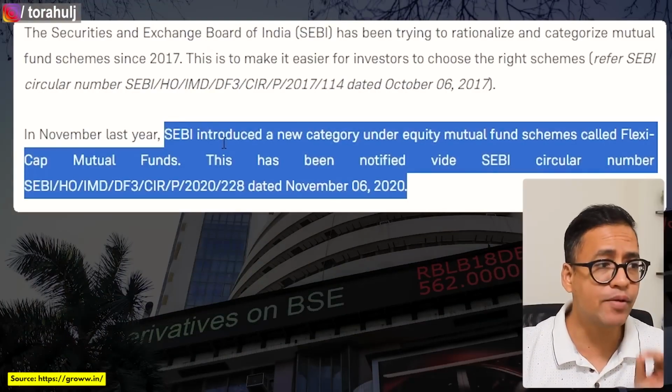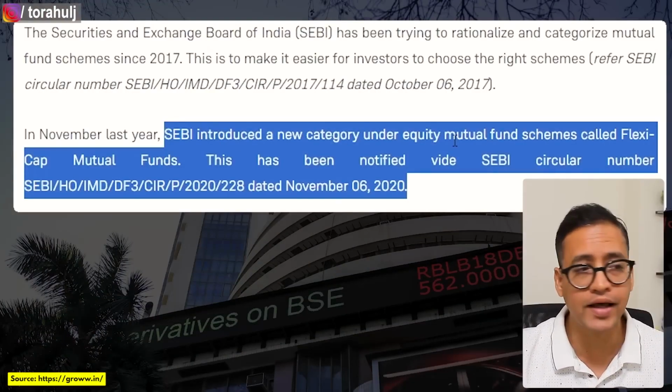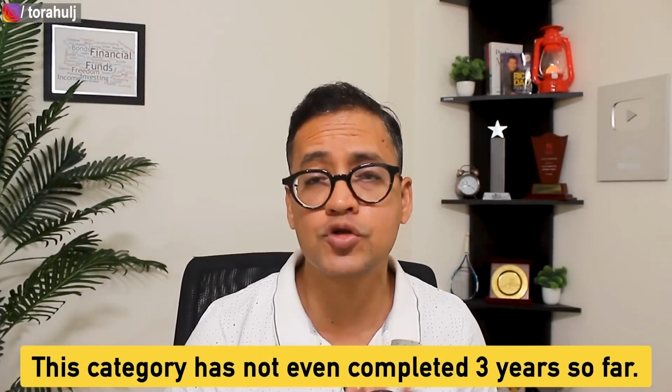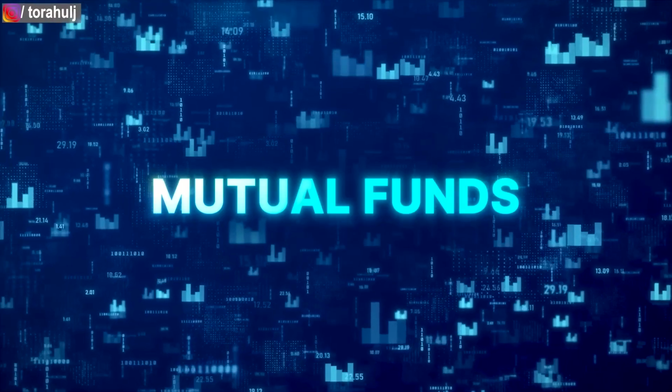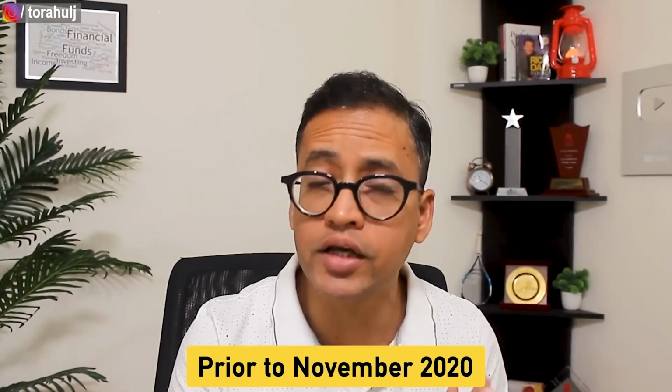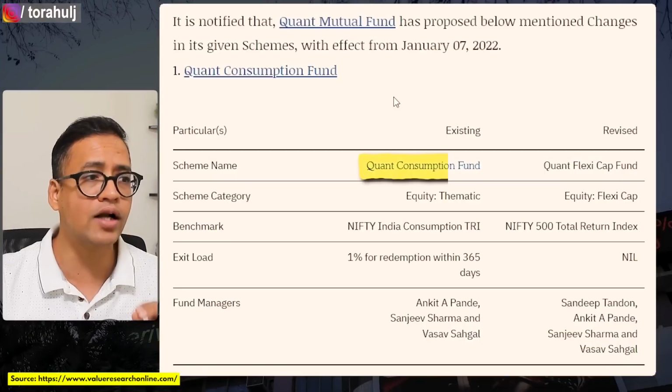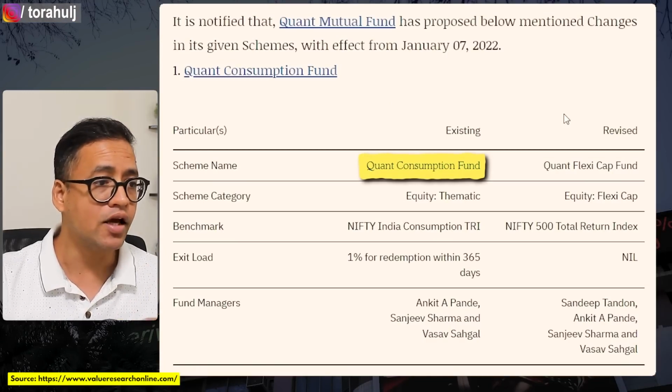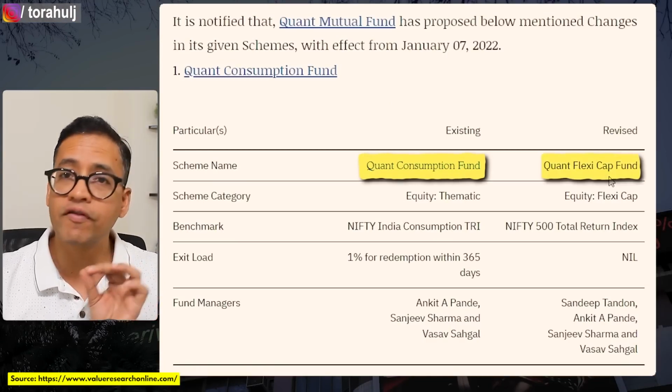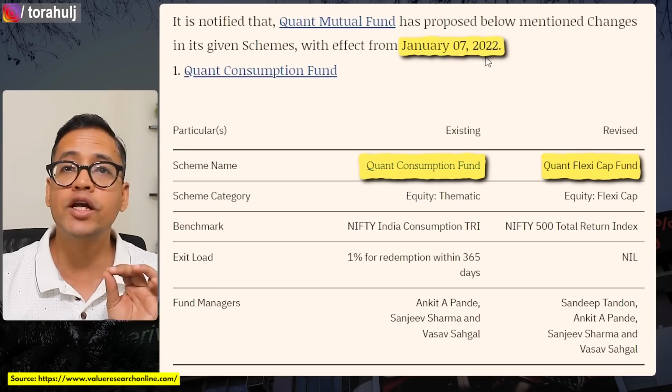However, please note that SEBI only introduced the Flexi Cap Mutual Fund category in November 2020. So this category has not even completed 3 years so far at the time of shooting this video, and majority of these mutual funds were into a different mutual fund category prior to November 2020. In fact, between November 2020 and October 2021, many of these mutual funds moved from other categories to flexi cap mutual fund category. For example, have a look at my screen and you will see that Quant mutual fund changed their category from Quant consumption fund to Quant flexi cap mutual fund only in January 2022.